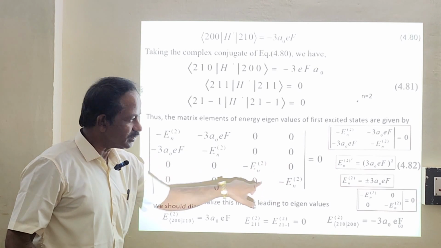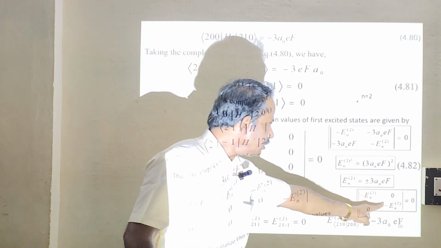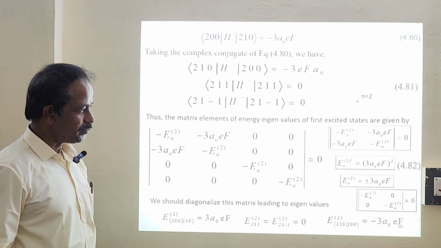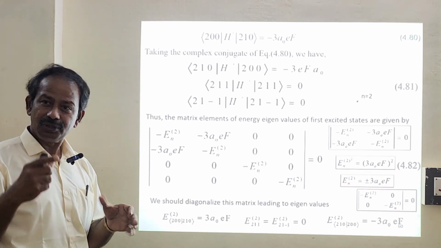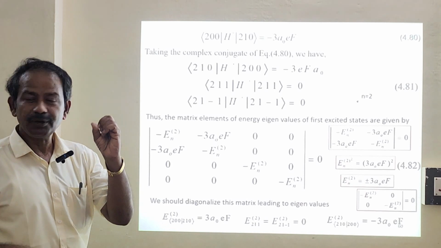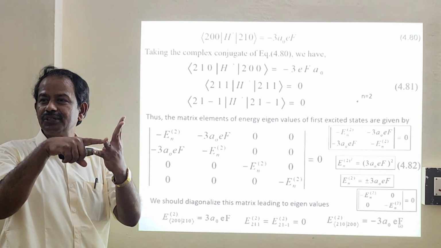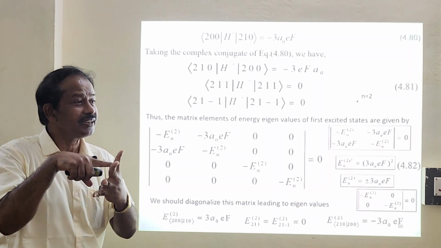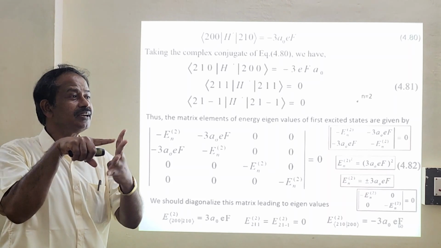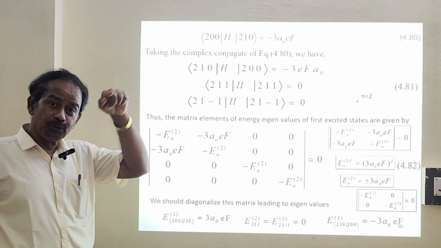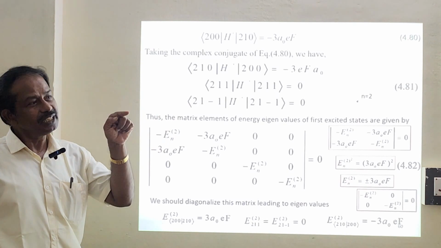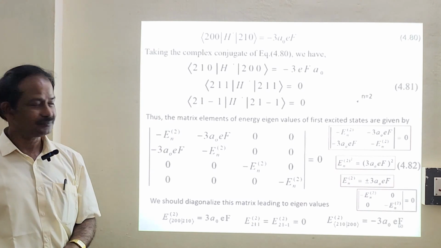Just take these two 2 by 2 matrices, you will get 0, 0. En squared whole squared will be equal to 0, so that will be 0, 0. So we now have 4 values: 0, 0, then plus 3a naught eF, then minus 3a naught eF. We will have to add these 4 values to the ground state energy; that will be the correct energies.